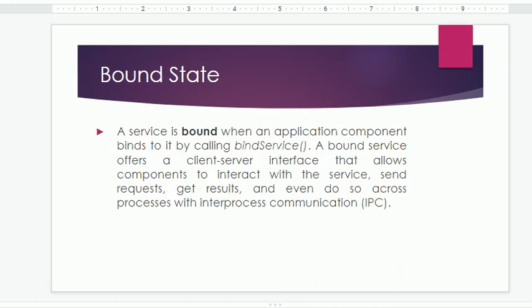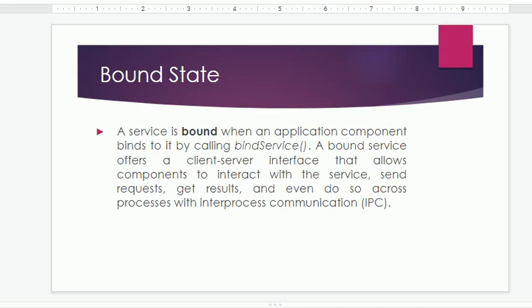And what is a bound state? A service is bound when an application component binds to it by calling bindService. If we call the method bindService, then it is bound. A bound service offers a client-server interface that allows components to interact with the service, send requests, and get the result, and even do so across processes with inter-process communication. So it can communicate with different processes with the help of inter-process communication.